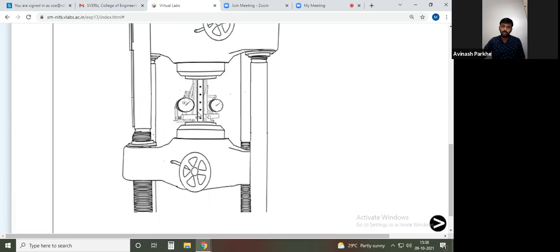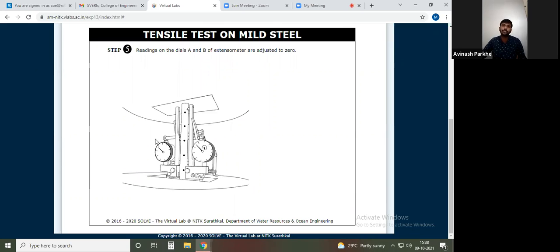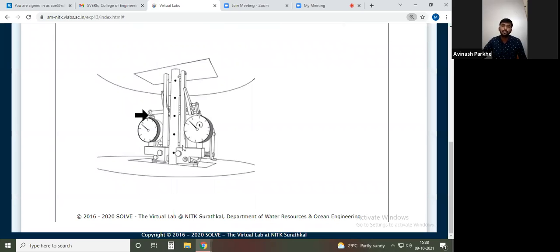Once it is held, immediately we can attach the two extensometers. One is at the left side, another is at the right side. Now, next, we have to make it equal to 0. Whatever extensometer is attached to this particular specimen, we have to make it equal to 0. In order to make it equal to 0, one arrow is blinking. If I click there, the pointer comes to the 0 point. You can see here. Again, on the second, initially the pointer is somewhat inclined. If I click here, the pointer will come to 0, and the least count of the extensometer is 0.01 mm.